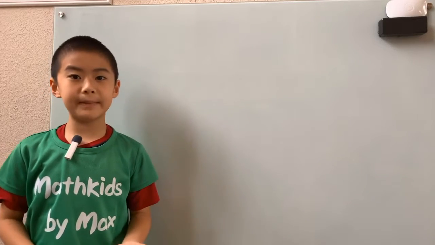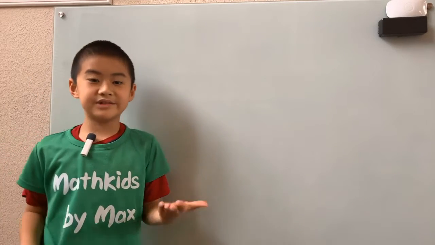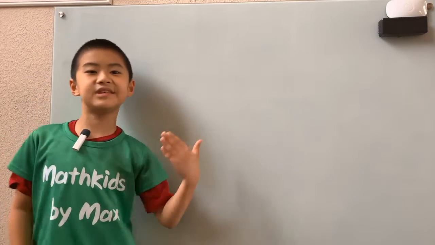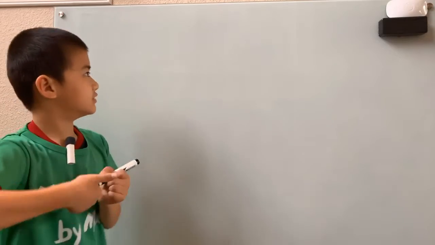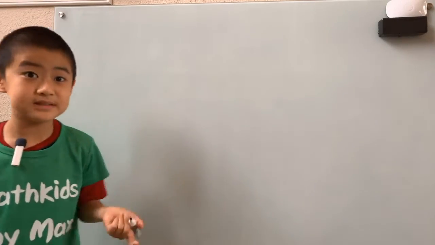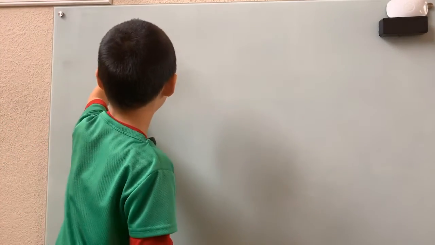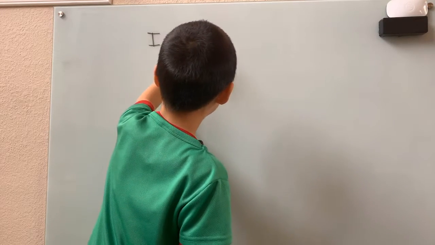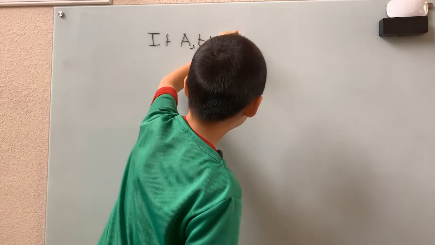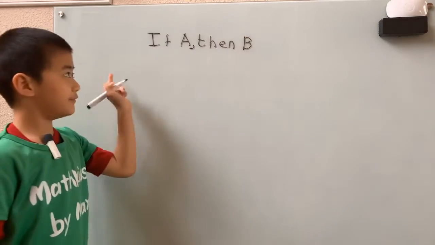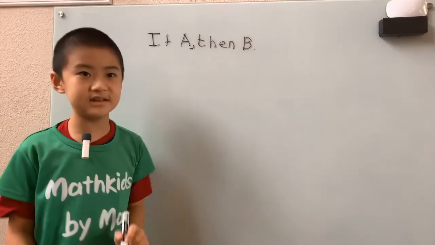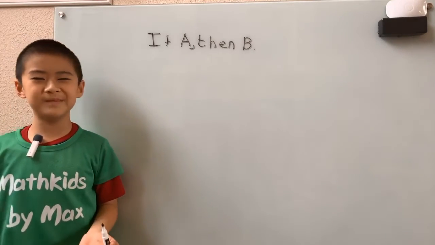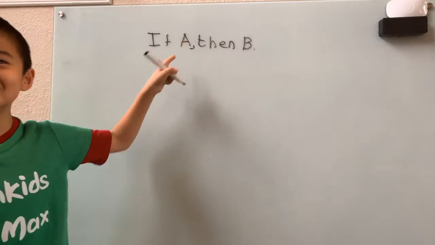Today we'll be talking about conditional statements. Conditional statements are part of logic and reasoning in geometry. Conditional statements are all statements that are in the form if A, then B. And all this if A, then B thing means is that if a condition is met, then the action can be performed. Hey, I just used a conditional statement.